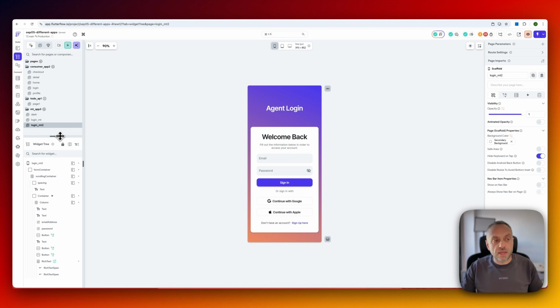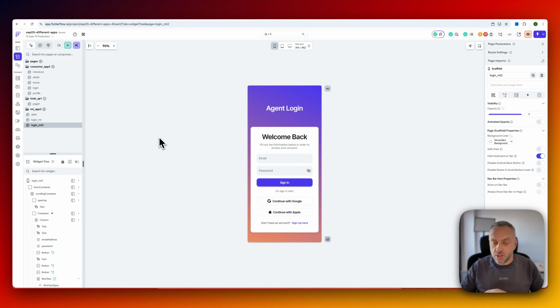And so multi-tenant apps are awesome. I have a bunch of videos on my channel, and you can definitely search for them. But it's also very, very easy to implement with FlutterFlow.